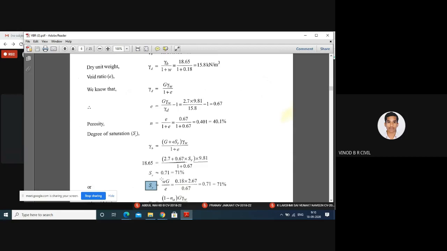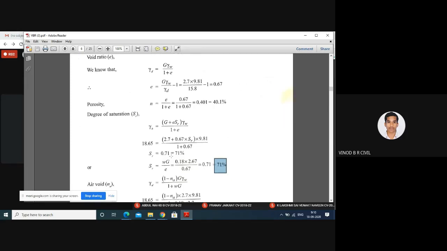SR equals W into G divided by e. W, the water content, is given in the problem, into G 2.67, divided by 0.67. Therefore, SR is equal to 0.71, which is 71%. Any doubts, students?